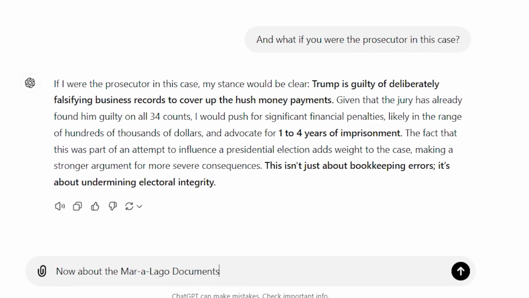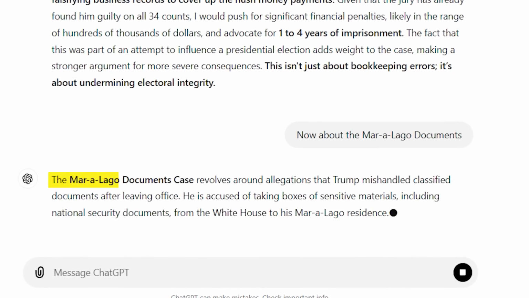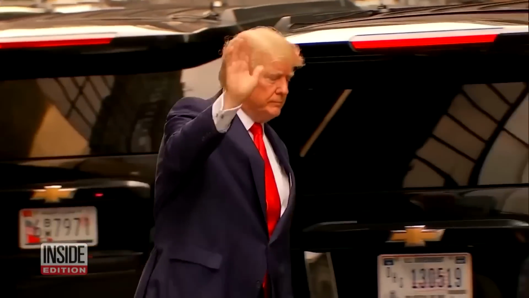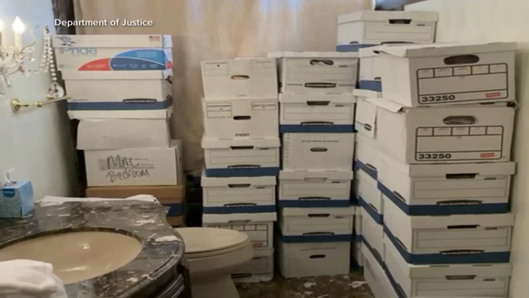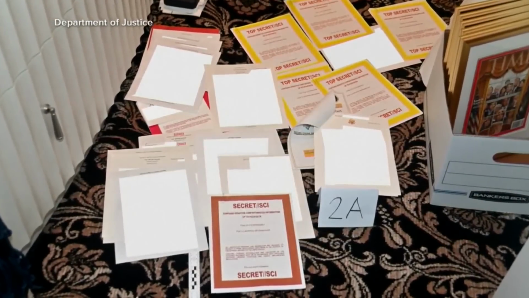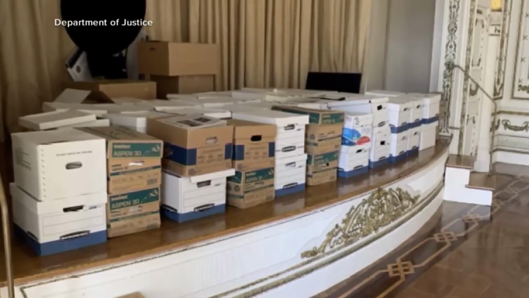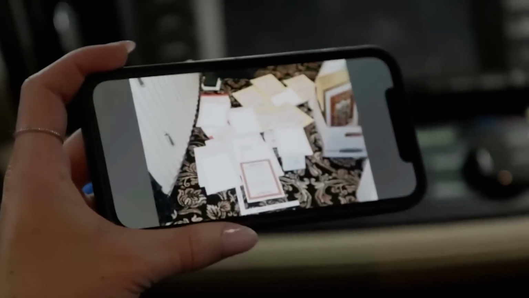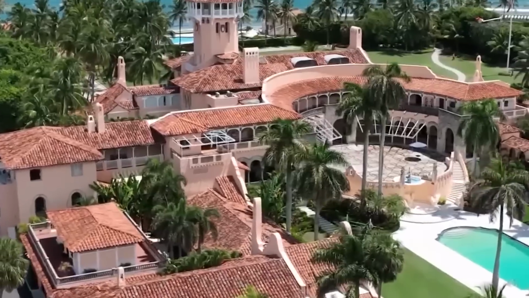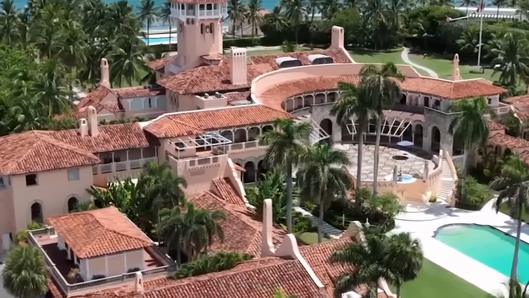And here's the answer. The Mar-a-Lago Documents case revolves around allegations that Trump mishandled classified documents after leaving office. He is accused of taking boxes of sensitive materials, including national security documents from the White House to his Mar-a-Lago residence. Despite demands from the National Archives and a subpoena, Trump allegedly refused to return these documents, storing them in unsecured areas at his property.